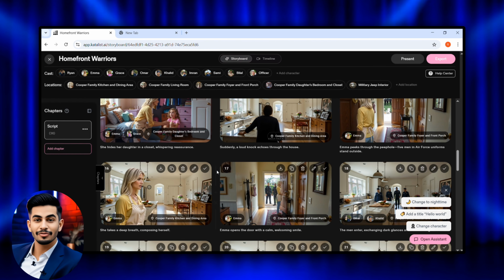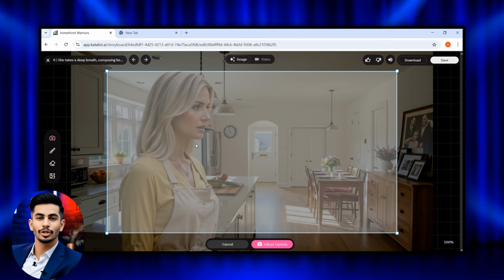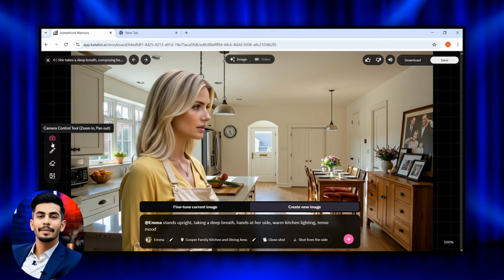For example, if you don't like a particular scene, simply click on Edit. A new interface will open up where, using the first option, you can crop or adjust the image. With the brush tool, you can add anything to the image. For instance, I'm using the brush here, entering a prompt, and boom, within seconds, that element appears perfectly in the image. You can also use the erase tool to remove anything or even add images from your gallery. And seriously guys, these features are just next level. Once you're satisfied, just click on save to confirm your changes.